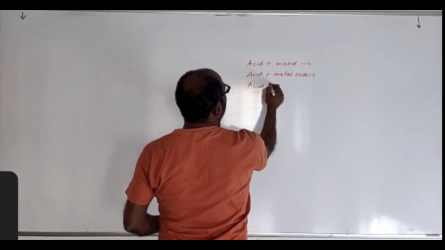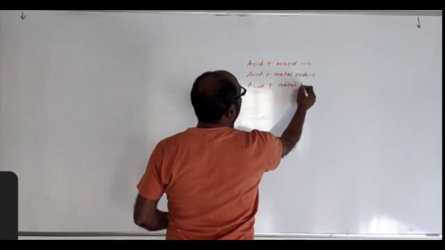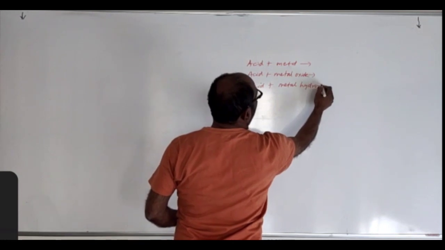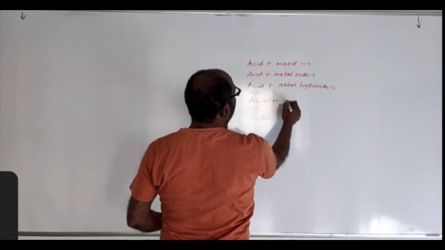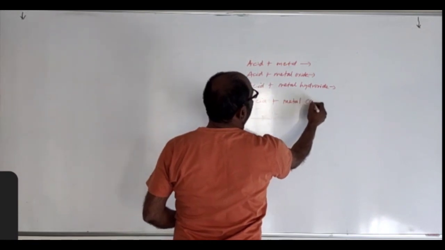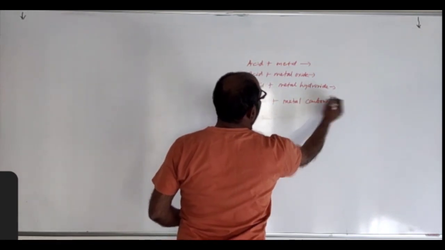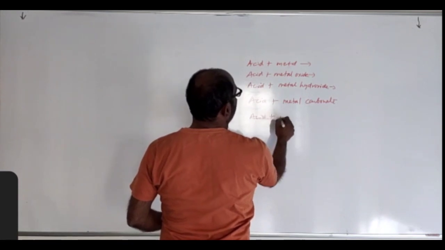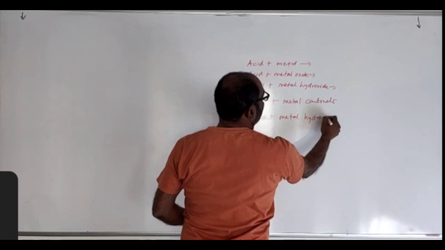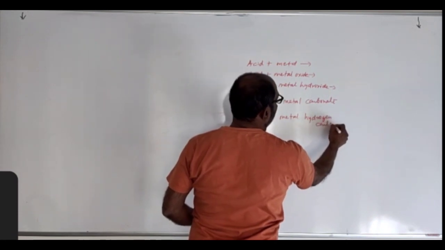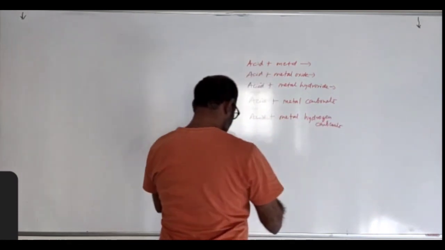Acid plus metal hydroxide. Acid plus metal carbonate or acid plus metal hydrogen carbonate or bicarbonate.